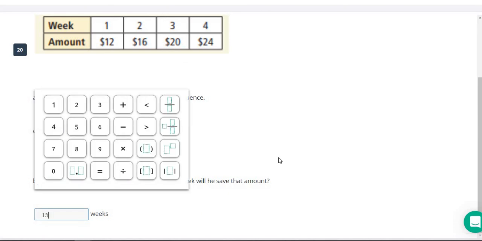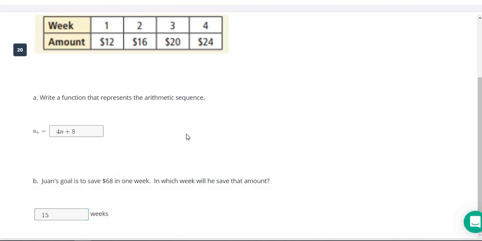Now, in story problems like this, you should get some indications whether or not you did it correctly. None of these are going to be fractions. We're at 24 and we're just going up $4 each time. So there's no way you can get a fraction or a decimal here in the weeks column. They're just going up 1, 2, 3, 4, 5, 6, 7. None of these are going to be decimals. So that should be a clue that you did something wrong if you have a fraction here.